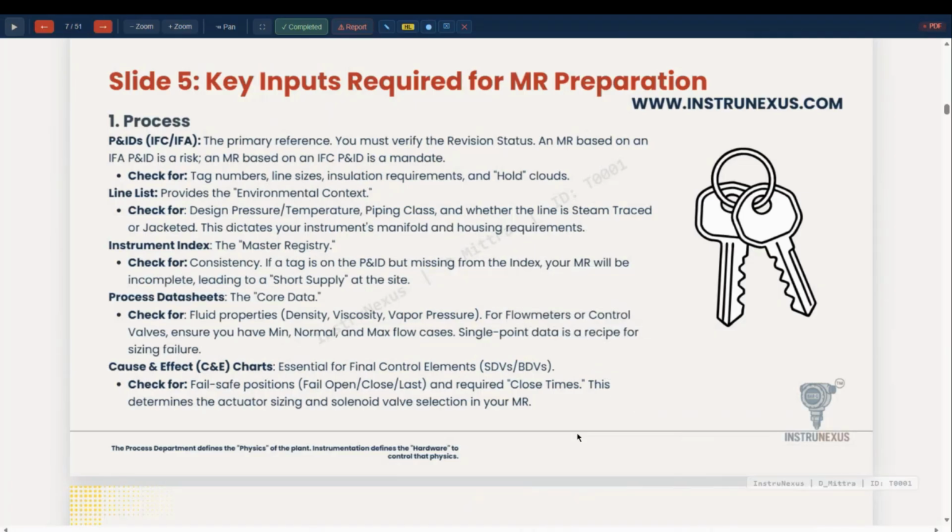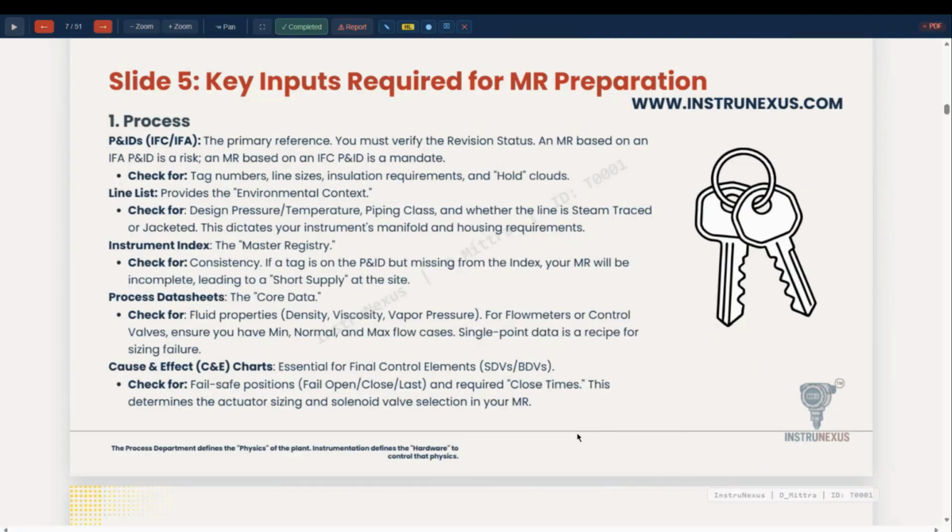Instrument index: it has to match with the instrument index. The quantity of each type of instrument will match with the instrument index, so that there is no shortfall in the supply.